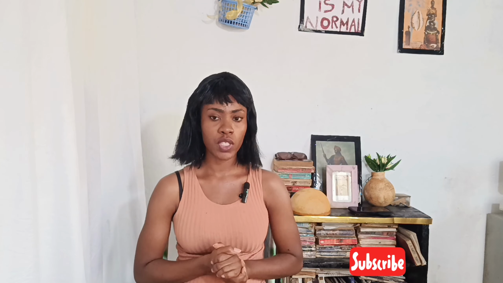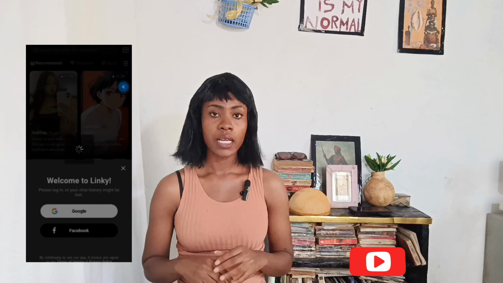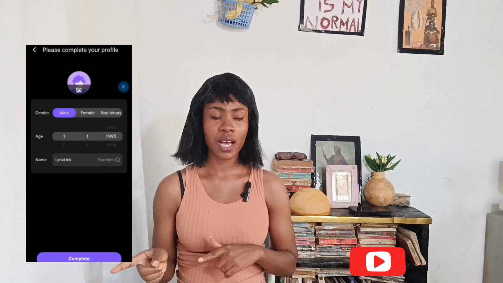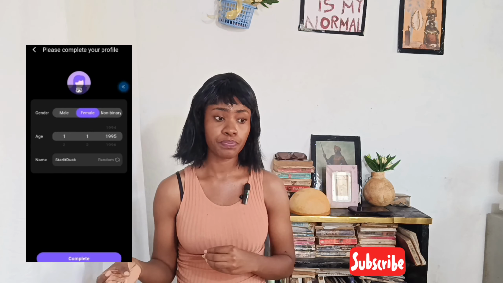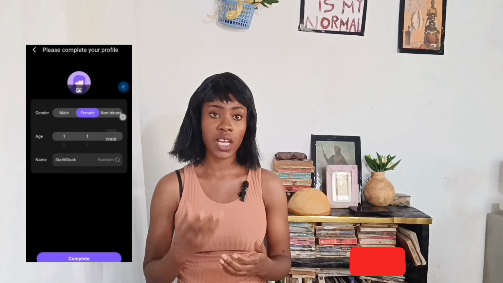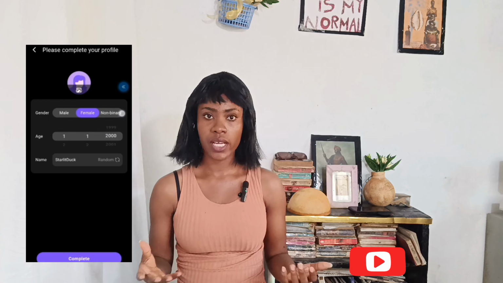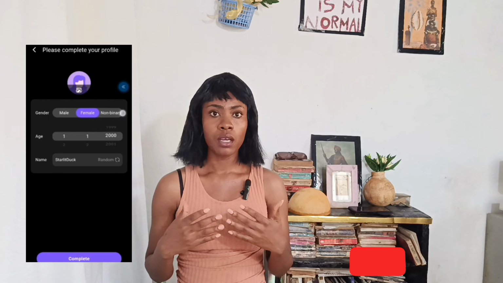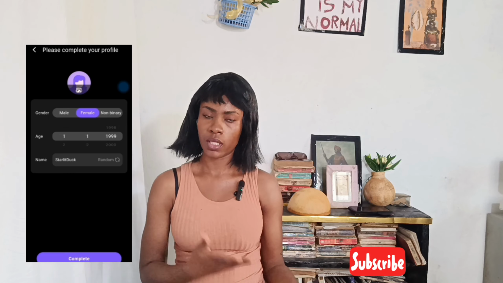How to earn as a host on Linky? To earn as a host for Linky, you first need to create your account. You have to register with a Google account. Then you create the account. After creating the account, you have to join an agency. If you don't join an agency on Linky, you will not be able to chat, visit party rooms, or earn diamonds. And that is basically how you earn as a host on Linky.